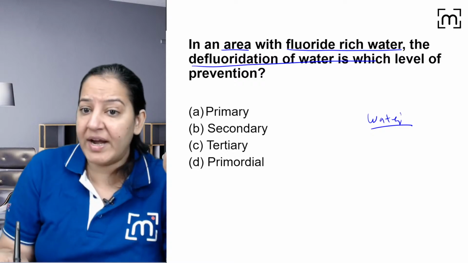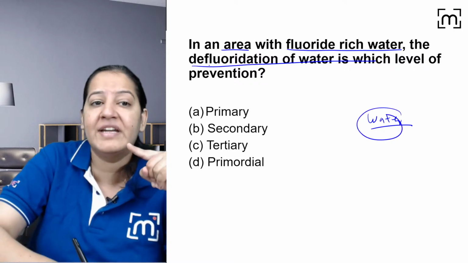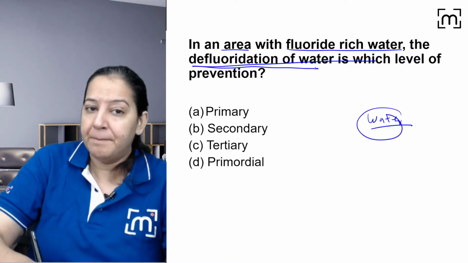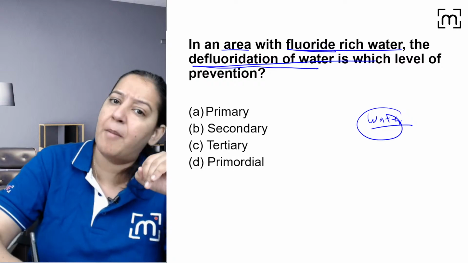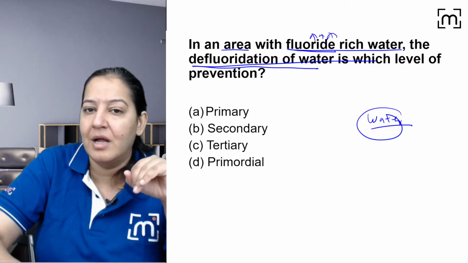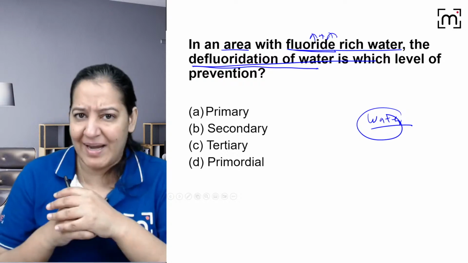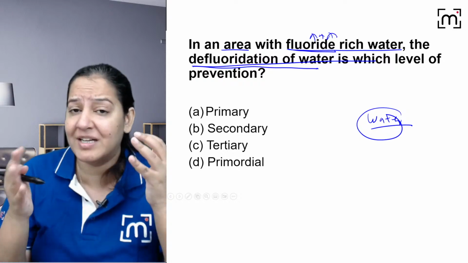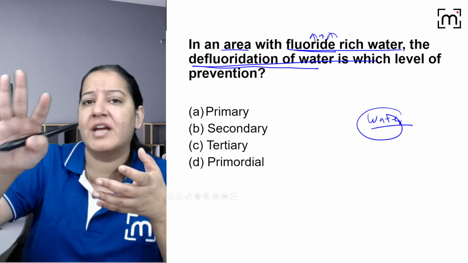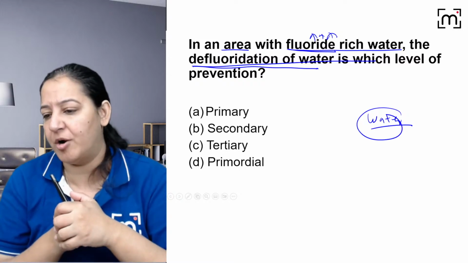So before providing it to the population, the government is doing defluorination of the water. Right, because in that area the water has an abundance of fluorine, which is not good for health. Abundant fluorine can cause paralysis, right? It can cause many diseases. So the government is doing defluorination of water before providing it to the population. So what is the government basically doing?